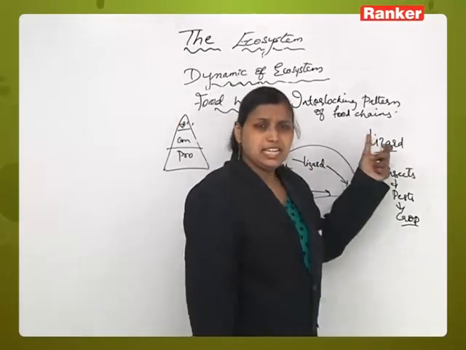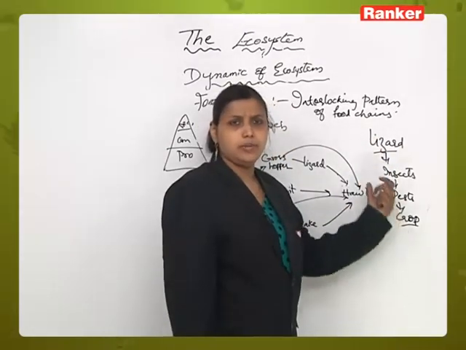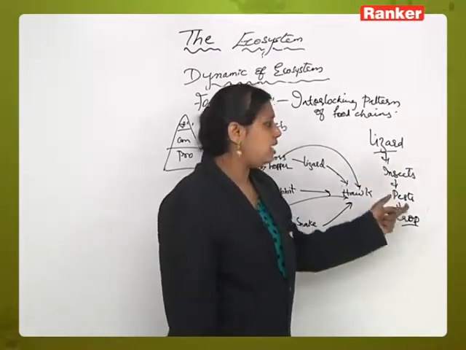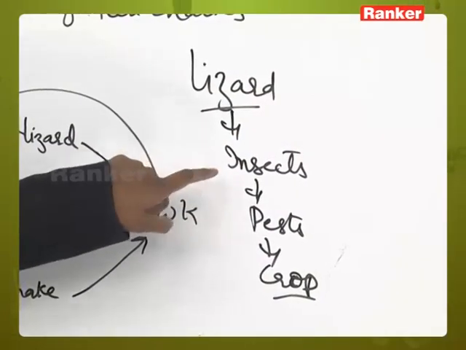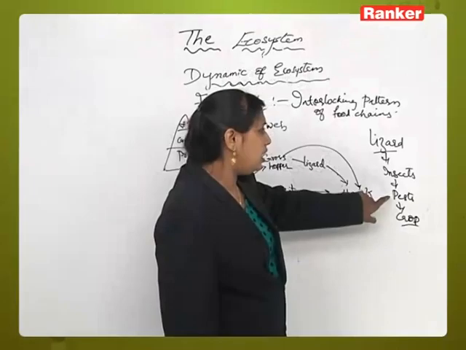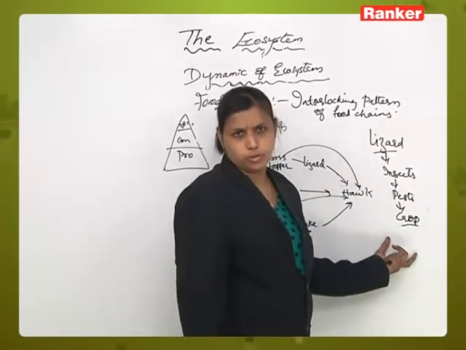So a decrease in one population may lead to fluctuations in the remaining levels of an ecosystem. If there is no lizard, there will be more insects, leading to insect pests on grasses, and that will affect the fertility of the crop ecosystem, right?